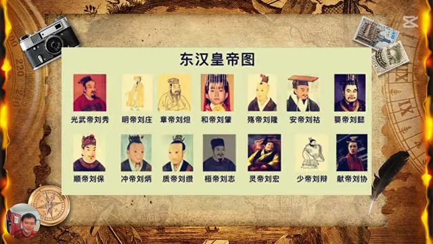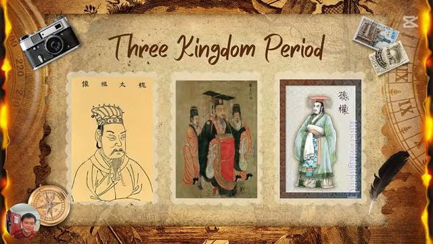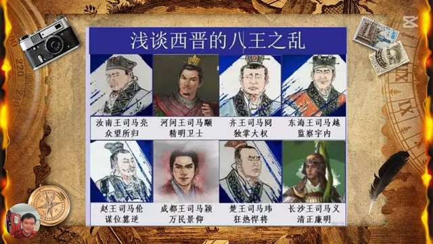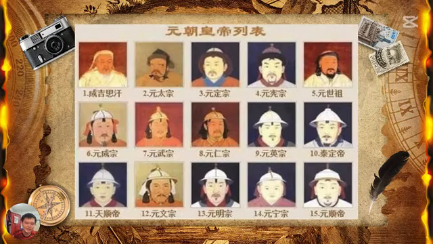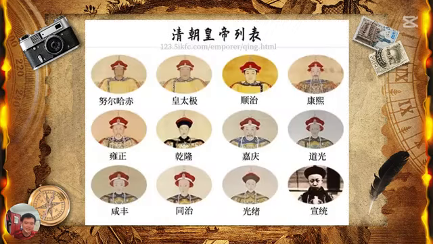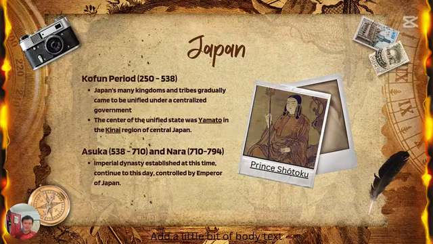Then we got the Eastern Han, the Three Kingdoms period, the Jin, Tang, Song, Yuan, Ming, and then Qing. All these dynasties practiced the same thing, which is the monarchical hereditary system. They passed their monarchy to their sons, and the emperor had superior power. So let's talk about Japan.